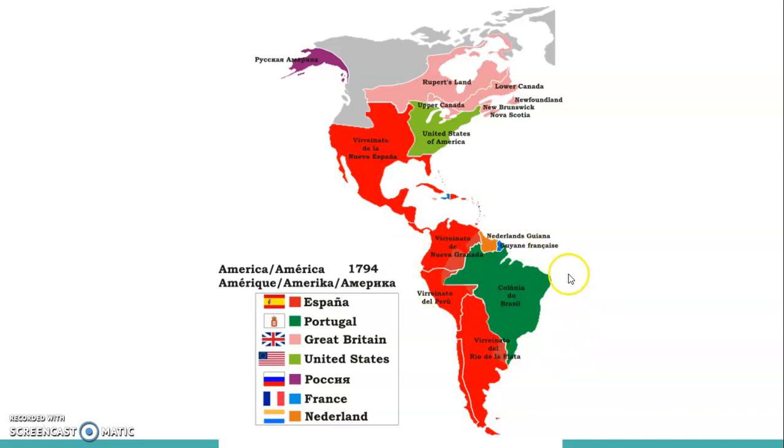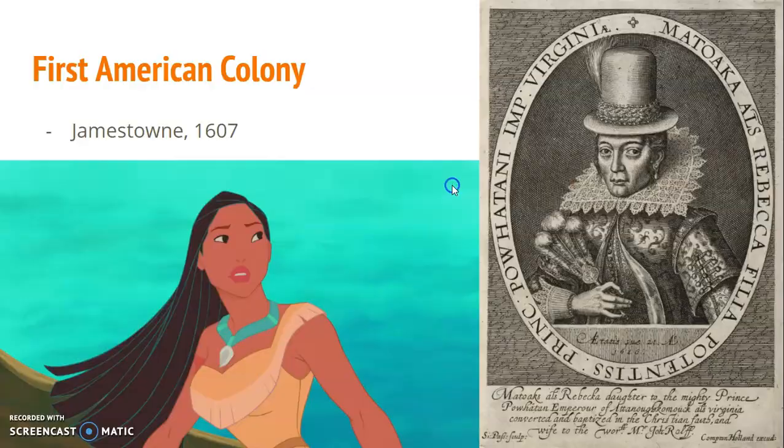In the green over here, we have what Portugal took, which would later become Brazil. We have French Guiana here. The Netherlands took this part here, which would eventually become Suriname. We see the French also in Haiti.